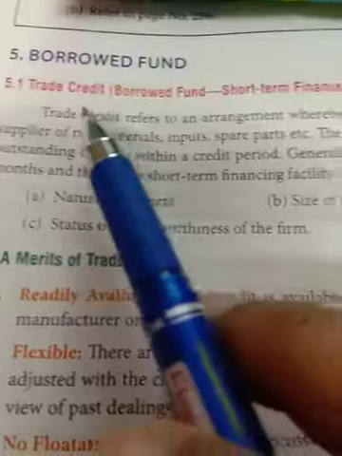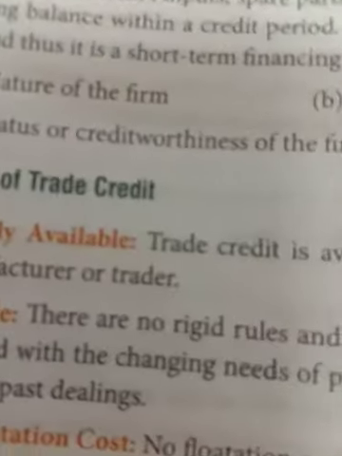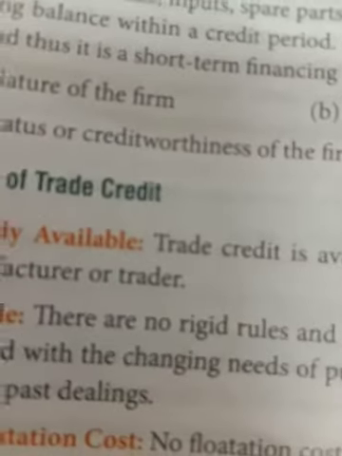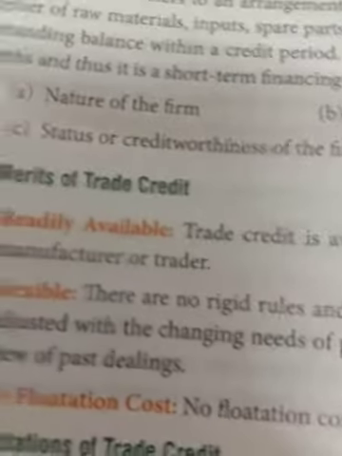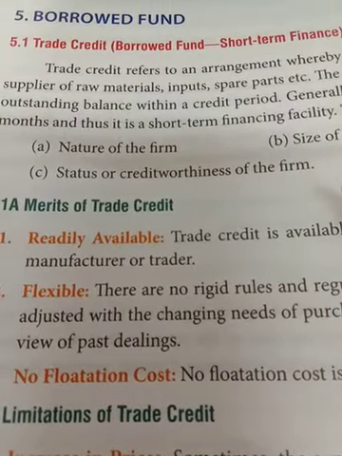Now borrowed fund is there. In borrowed fund, basically the first point is trade credit. That is a short term finance. In the case of trade credit, the material or the goods have been purchased on credit and nothing has been paid for that. So that is trade credit basically.